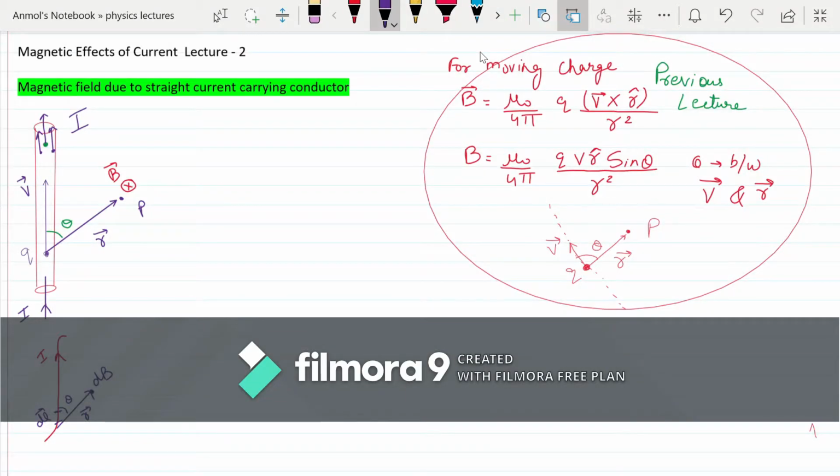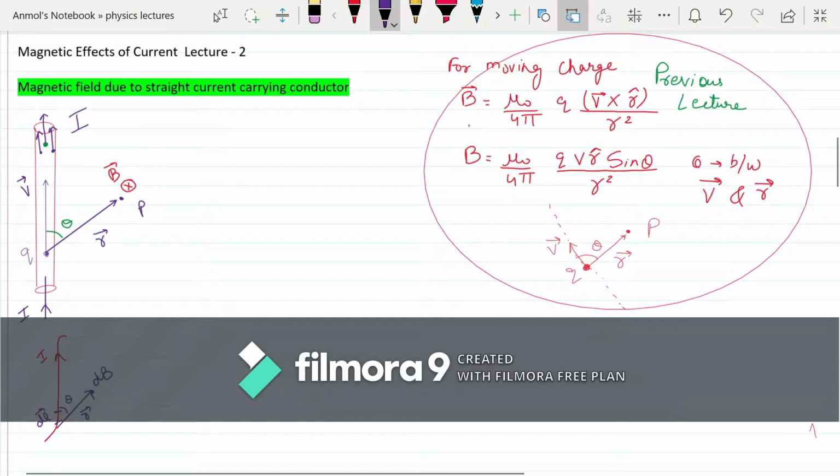Hello students. So we will continue with our chapter of magnetic effects of current. This is lecture 2 of magnetic effects of current. In the previous lecture, we saw how a magnetic field is generated or induced at a given point due to moving charges. In the previous class, I told you this formula, which has been shown here.